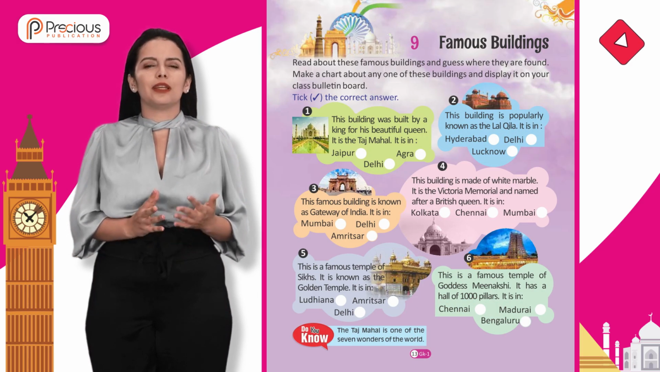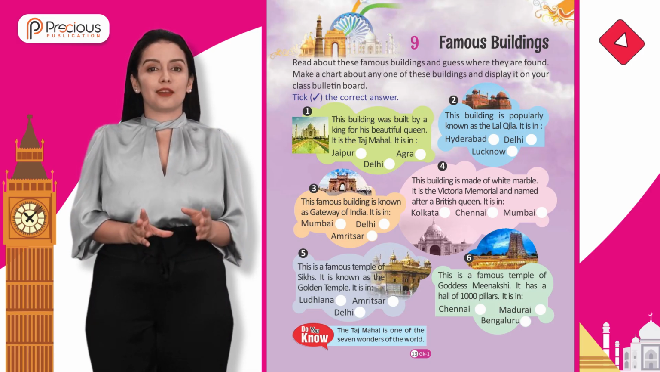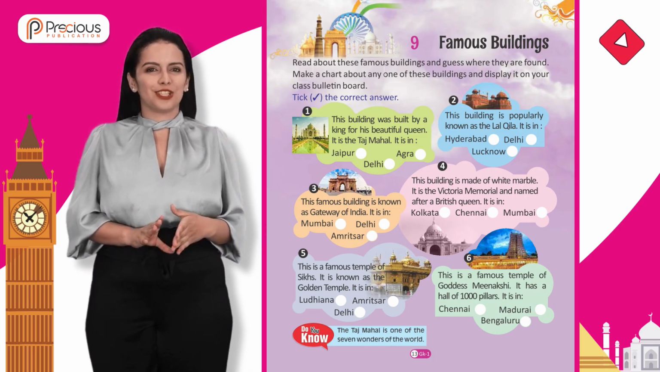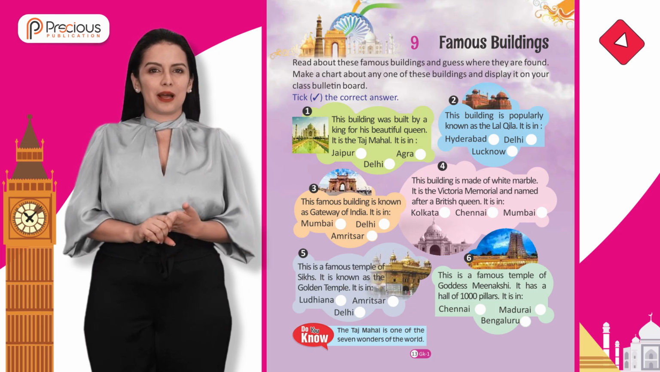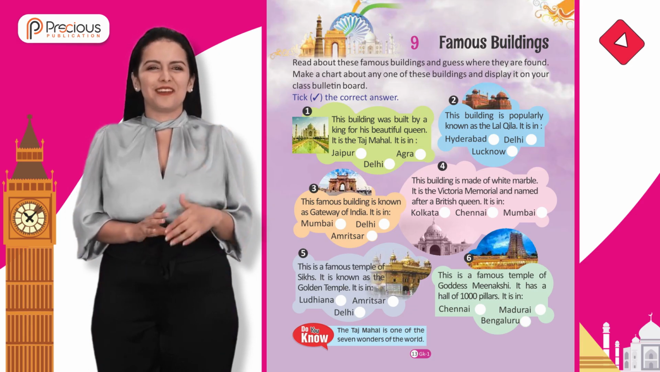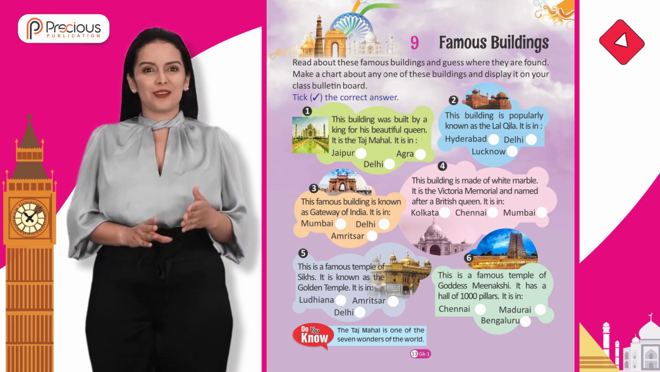Chapter 9. Famous Buildings. Read about these famous buildings and guess where they are found. Make a chart about any one of these buildings and display it on your class bulletin board. Tick right the correct answer. This building was built by a king for his beautiful queen. It is the Taj Mahal.